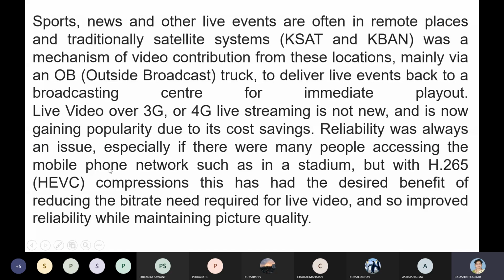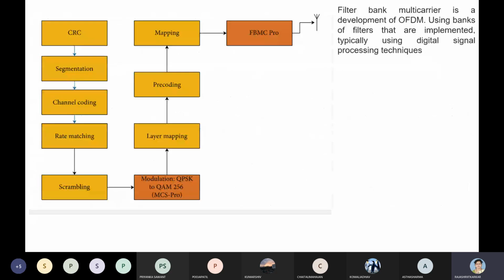So live 3G or 4G data is now gaining popularity due to what? The cost is very much less. Reliability is there on this particular data because errors are less, and that is why we call it a reliable system. Compression is very good, those are the benefits we are getting. Bitrate is very much high, and hence the bandwidth required is very much high. But we can also rely on the quality and correctness of the data by using these systems, right?